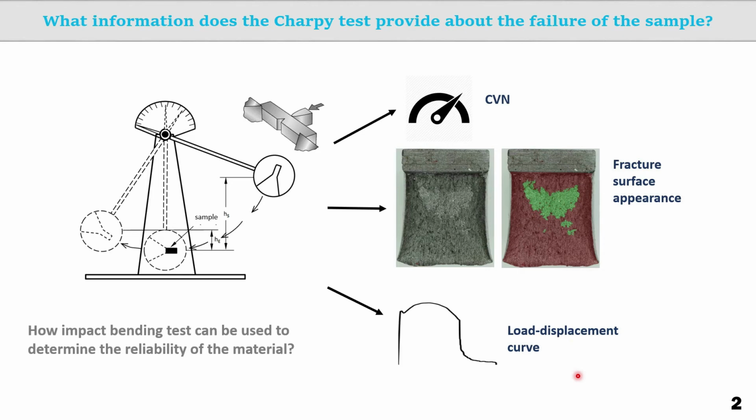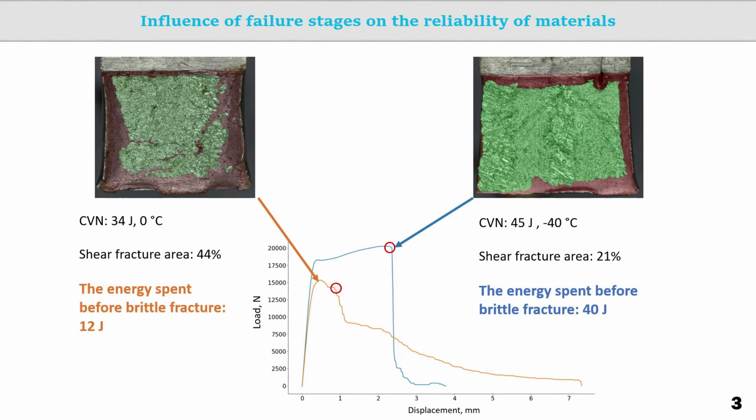At the same time, the criteria usually used for evaluating reliability describe the destruction process as a whole, without focusing on its stages. What is the influence of the failure stage on the reliability of the material, and what additional information can be obtained from impact bending tests? For example, there are two samples of welded joints made by different methods. Samples have similar impact toughness values. At the same time, a sample with a higher impact toughness has a lower percentage of fiber surface.